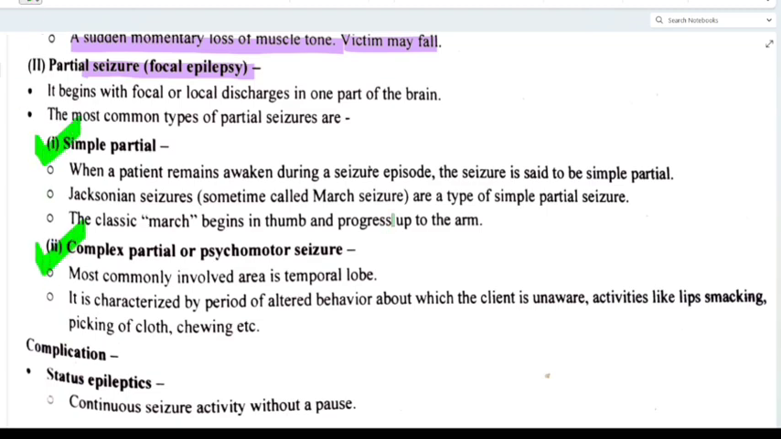What is that? Psychomotor seizure. The most commonly involved area is the temporal lobe. You can remember that in complex partial, the temporal lobe is involved. It is characterized by a period of altered behavior about which the client is unaware, and activities like lip smacking, picking of clothes and chewing etc.